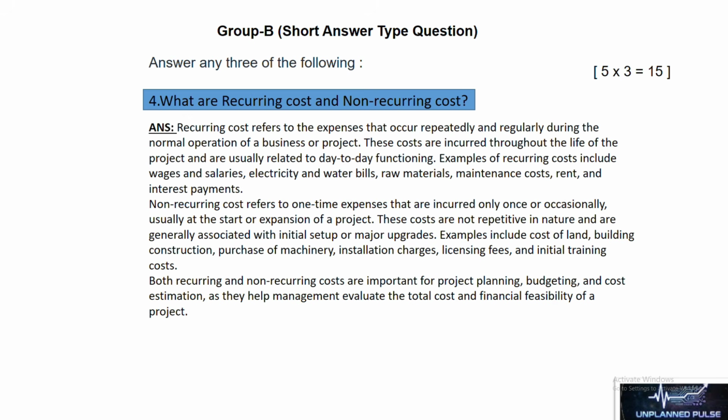And non-recurring cost refers to the one-time expenses that are incurred only once or occasionally, usually at the start or expansion of a project. These costs are not repetitive in nature and are generally associated with initial setup or major updates. Examples include cost of land, buildings, construction, purchase of machinery, installation charges, license fees, and initial training costs.